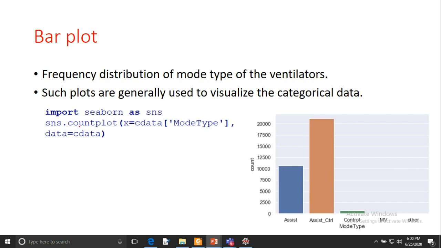Now in the case of Seaborn, I am using the count plot function, and in this count plot function I am passing the series of the mode type, and then I am also passing data equal to C data. C data is the data frame, and now it is showing the bar plot of mode type. So assist control, IMV, other, these are the categories of the mode type, and you can see the frequency of these mode types. IMV and other are barely showing because they are very few in number in this category.